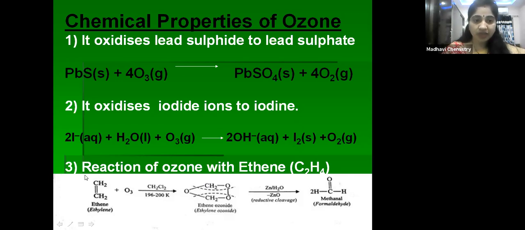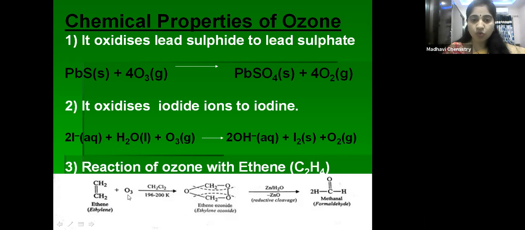Next reaction is very, very important. Reaction of ozone with ethene. So we know that, children, ethene is C2H4. What is the formula of ethene? C2H4. So there is a double bond between carbon and carbon. You can see here CH2 double bond CH2. This ethene is also called ethylene.